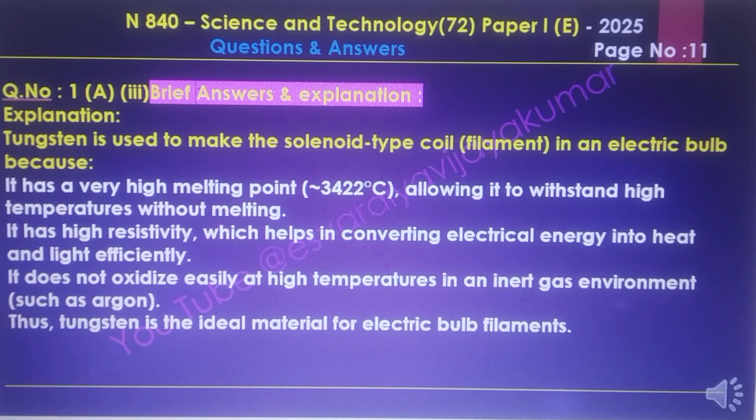It has high resistivity, which helps in converting electrical energy into heat and light efficiently. It does not oxidize easily at high temperature in an inert gas environment such as argon. Thus, tungsten is the ideal material for electrical bulb filaments.